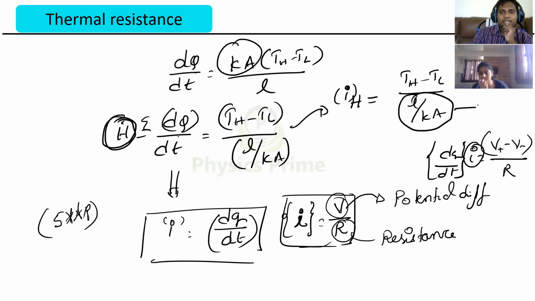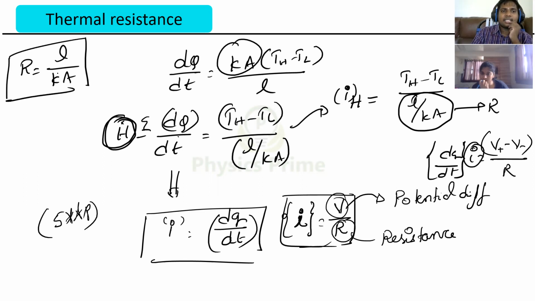Can I compare it with some resistance or not here? Yes, resistance. Now carefully observe. You can write the resistance formula as L by kA, in steady state, directly, when k and A are constants. Now carefully observe: what is the resistance formula in current electricity? You might have studied rho L by A, isn't it?